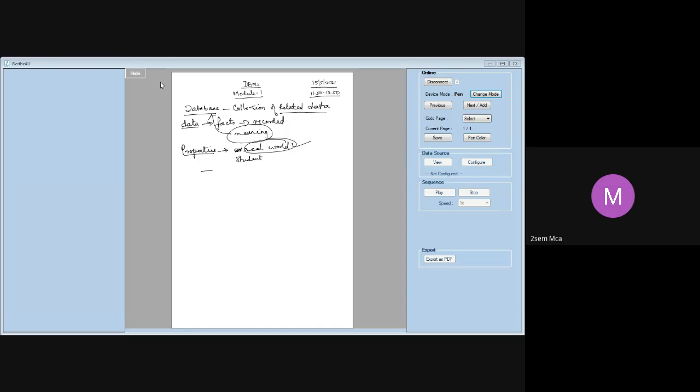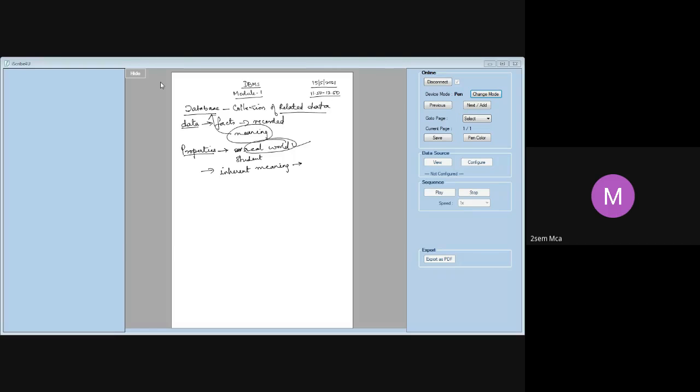And the second property, as I already told, is that it should have some kind of inherent meaning. There should be some meaning in what you are trying to build when you build a database. As I told, when you say it's a student database, you should have all information related to students only. You cannot have something related to a movie, something related to an employee. You cannot have something which is irrelevant. There should be some meaning in what you are trying to define.